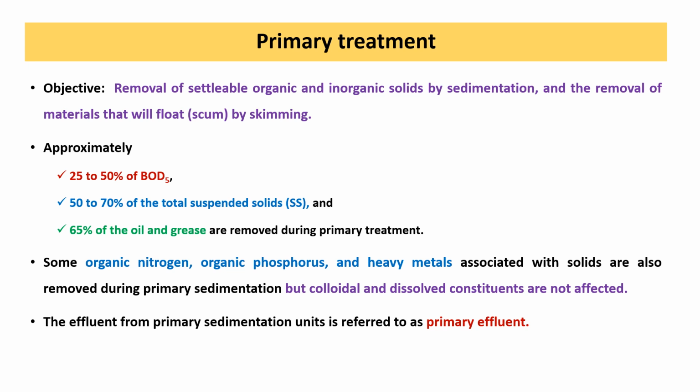So the primary treatment process is the second stage of wastewater treatment. What is the objective of this process? The objective is to remove settleable organic and inorganic solids by sedimentation, and to remove the material that will float by skimming.